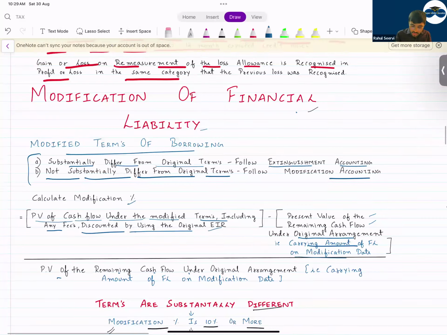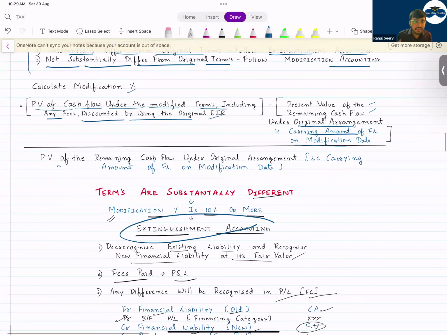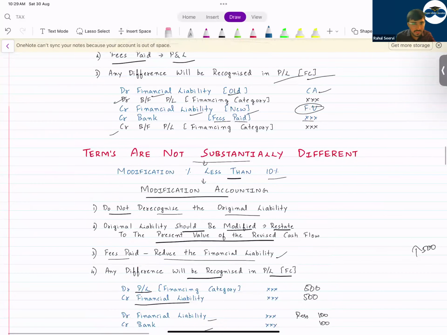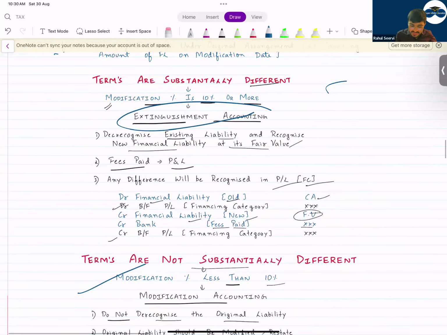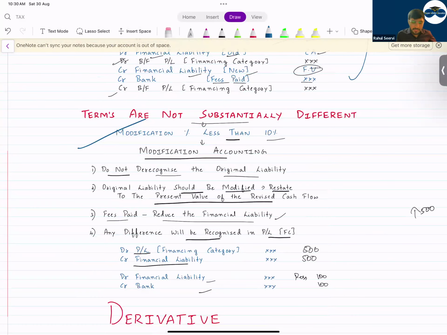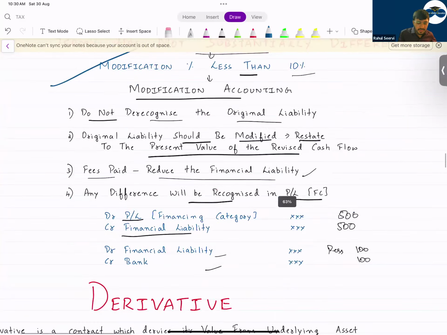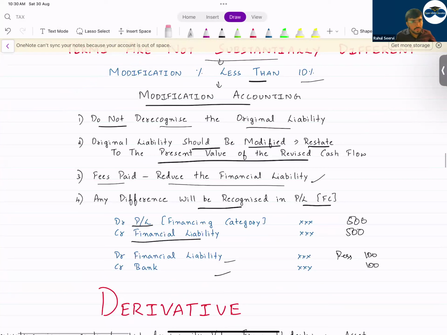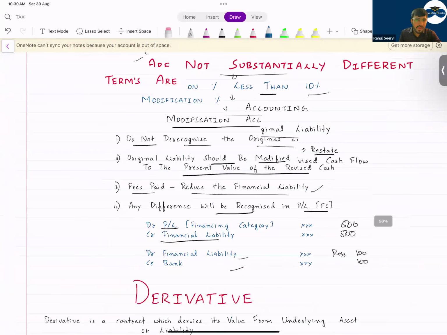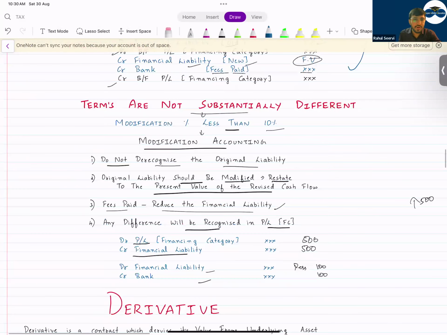In your exam, I have not seen extinguishment accounting. I have seen questions regarding the modification part. Extinguishment has not been tested yet, and it will not be tested, 99.99%, but the modification part can be tested. That means you have to not de-recognize the original liability, and whatever is the difference, you have to increase it. So with this, impairment we have completed. We have completed the modification part.